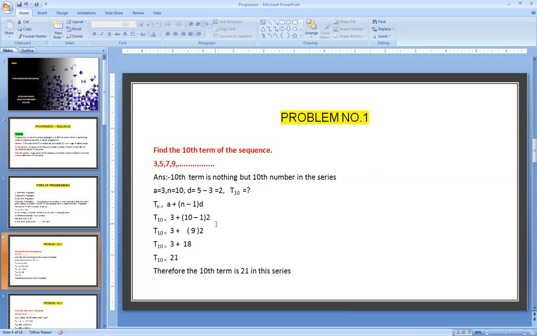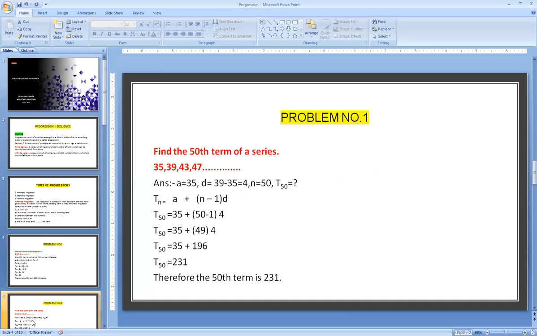But if the question asks to calculate in an AP, we should use the formula for calculating the nth term. Find the 10th term: see the question, 10th means n is going to become 10. So this is how we use the formula to calculate the 10th term or the last term. Let us go for the next question here.